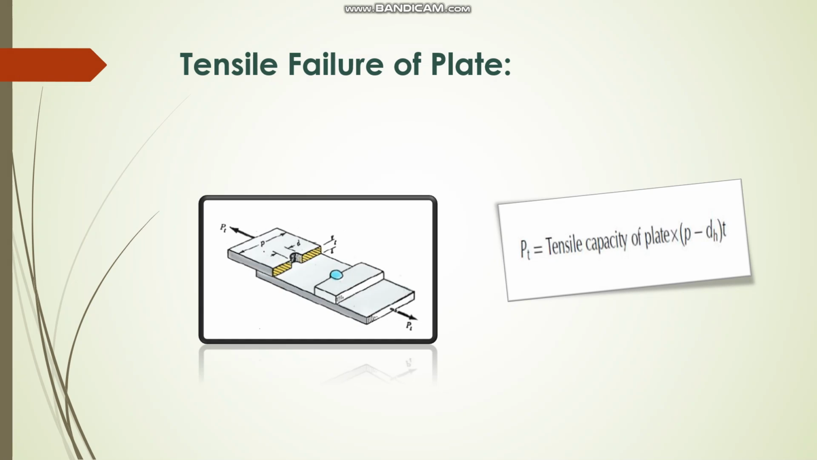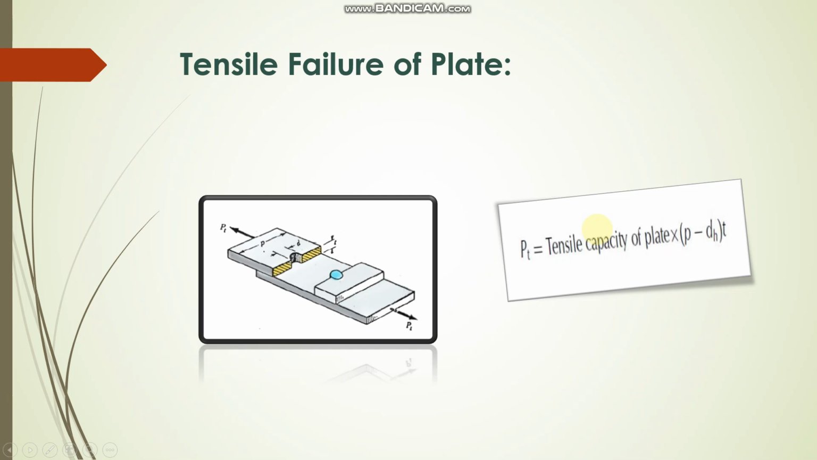This slide shows tensile failure of plate. Here the two steel plates are disconnected from the rivet. Here P means total dimension and dH means diameter of hole. So tensile failure of plate is equal to tensile capacity of plate into (P minus dH) into T.